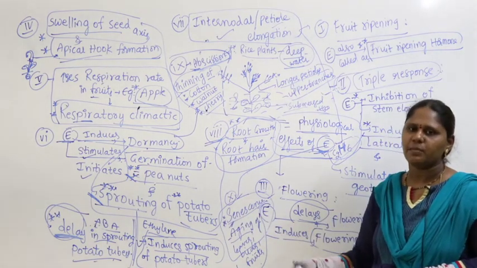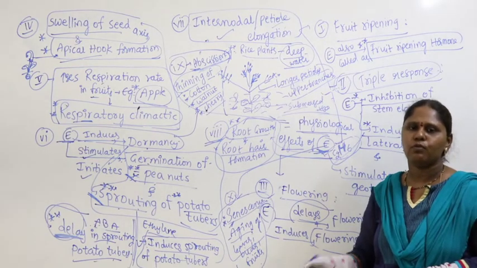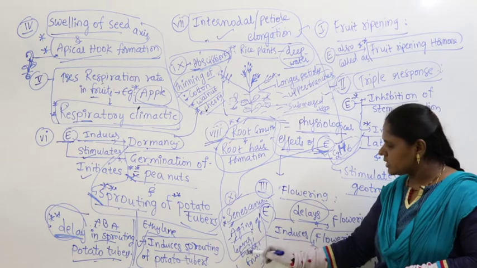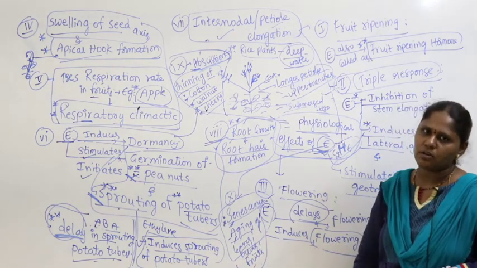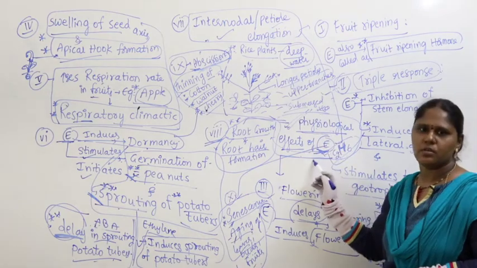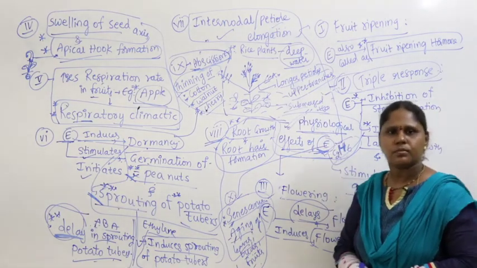Senescence means, after ripening, what happens? All fruits, leaves, flowers, they all fall off. That is called aging of leaves, aging of buds and aging of fruits. So this all comes under the physiological effects of ethylene.